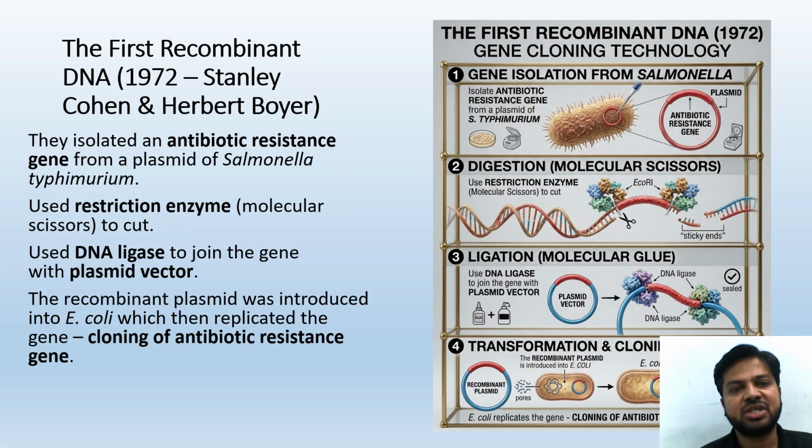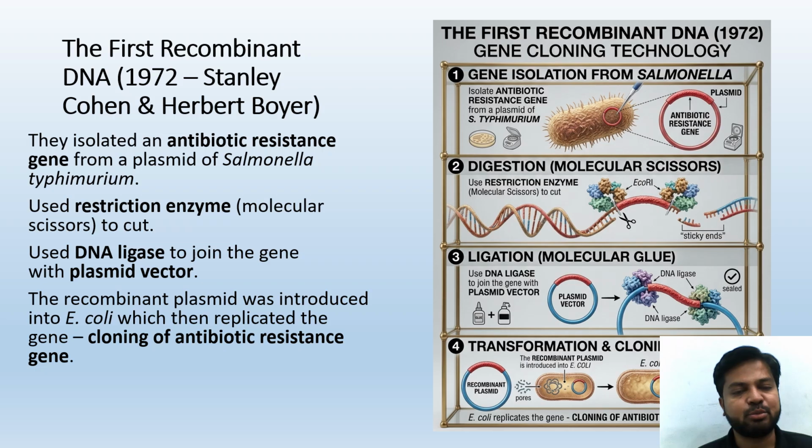The first recombinant DNA, genetically modified DNA, was first made by Stanley Cohen and Herbert Boyer. Rarely are scientist names important. Most of the time we have seen that scientist names are not asked, but you cannot say, one cannot be always sure. Better be on the safer side. So the first recombinant DNA was produced by Stanley Cohen and Herbert Boyer in the year 1972.